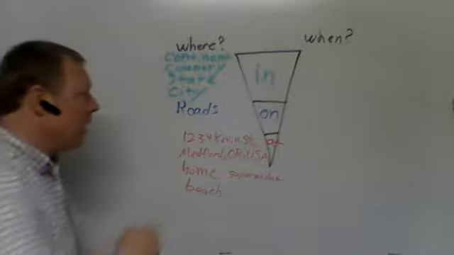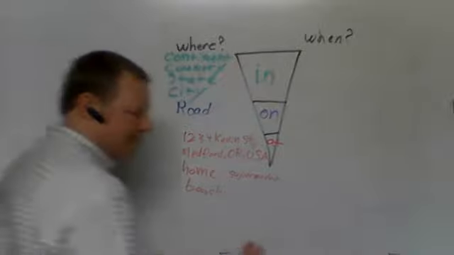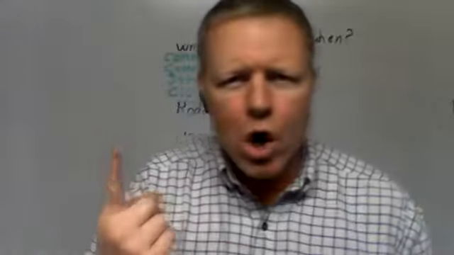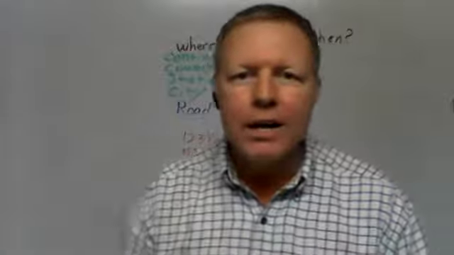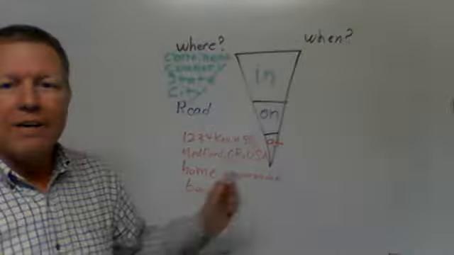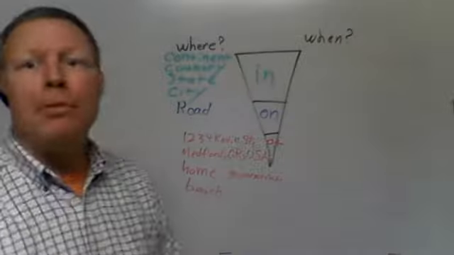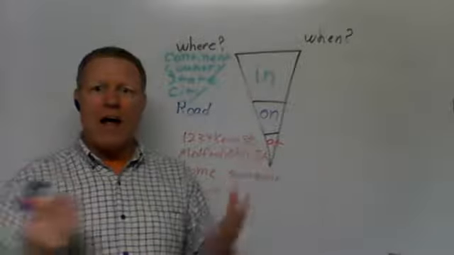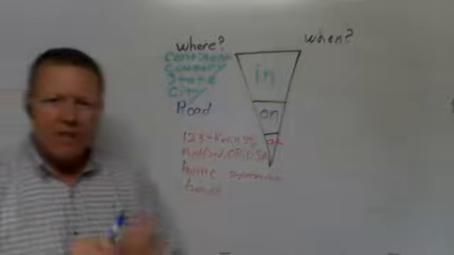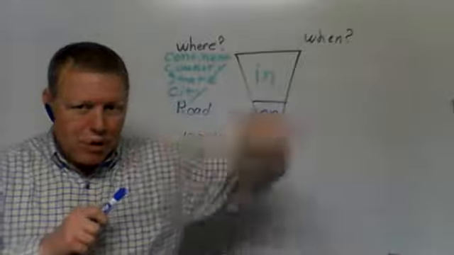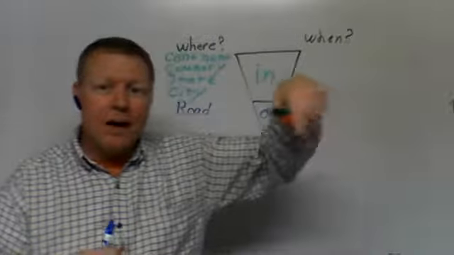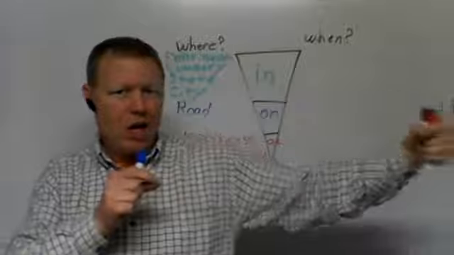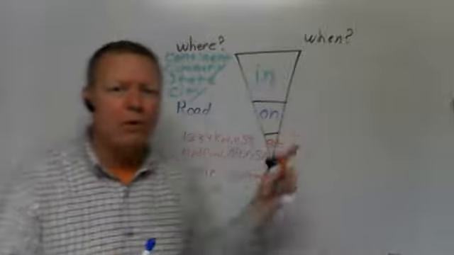Roads. You're on a road. I'm good at this. You're on a road, right? And by road, I mean road, street, boulevard, avenue, lane, right? You could be on Sheldon Avenue or on Kevin Street or on Main Boulevard or on Broadway Lane. Whatever that is, if it's long and narrow and people drive up and down it, you're on that. So all the places along that road are on that road. It could be very long and there's a lot of places that are on that road.